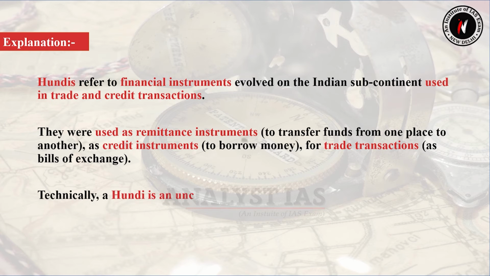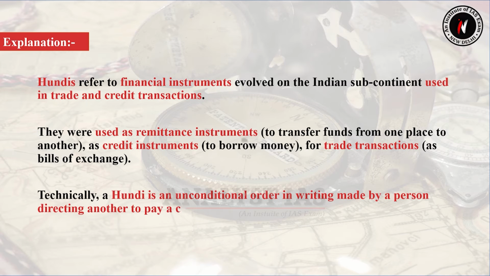Technically, a hundi is an unconditional order in writing made by a person directing another to pay a certain sum of money to a person named in the order. Now let's move to the next question.